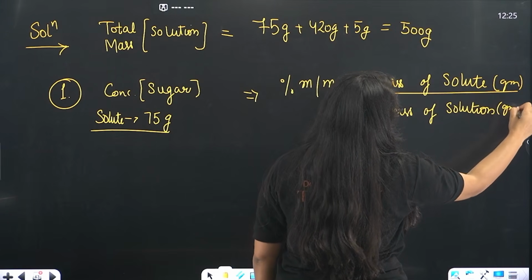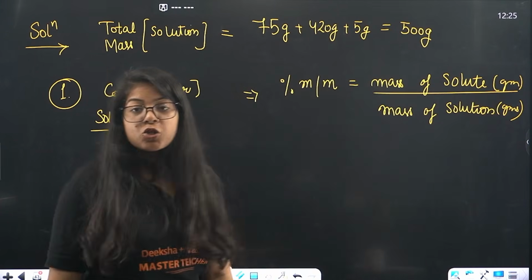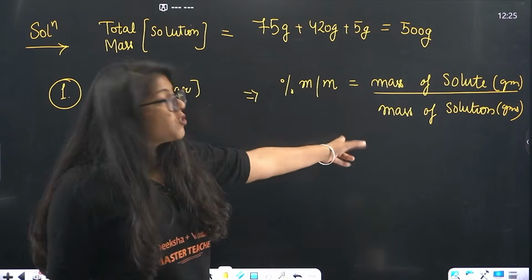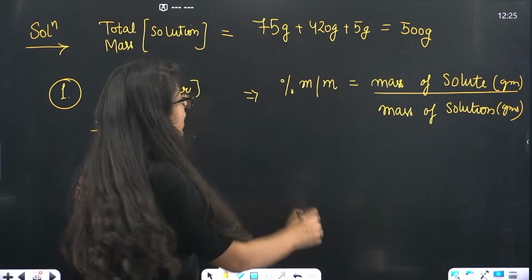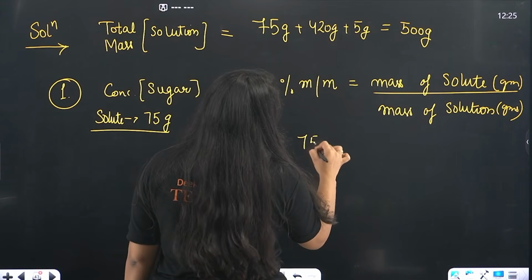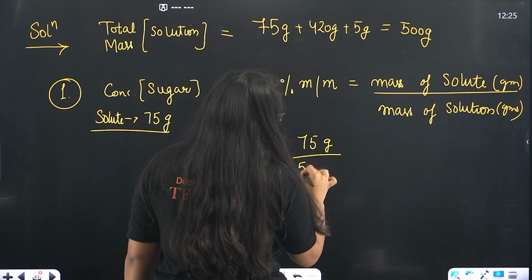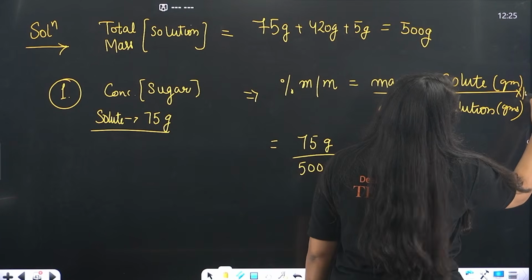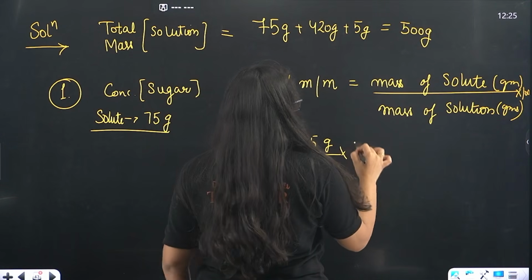Done? Again in grams. When I say make short notes, write down these questions as well. These are very important. Especially write down these formulas. Okay? Mass of solute is what? 75 grams. Divide by 500 grams. One thing you left out: this is into 100. Done? So, into 100.